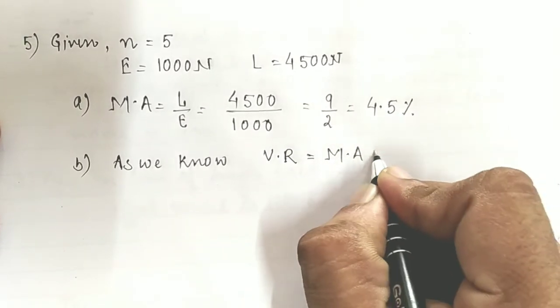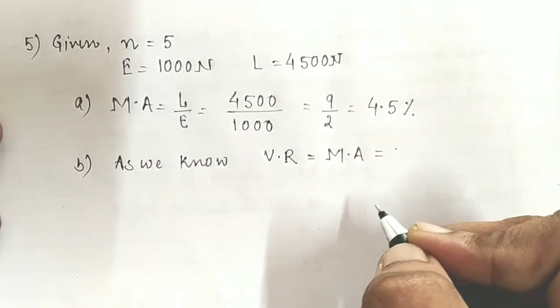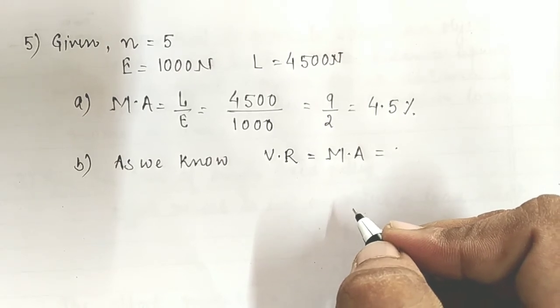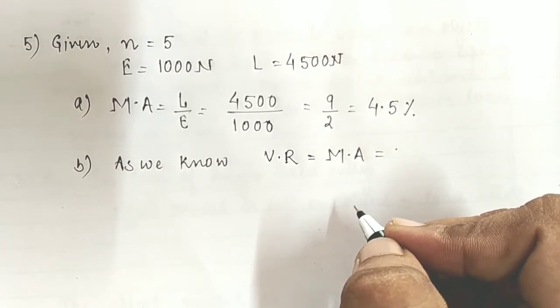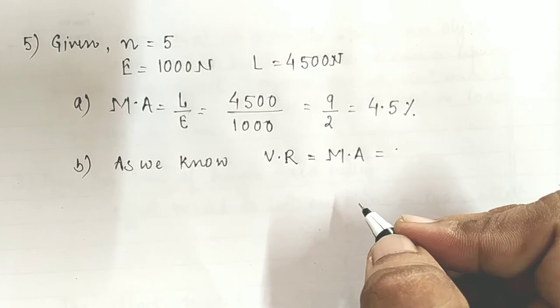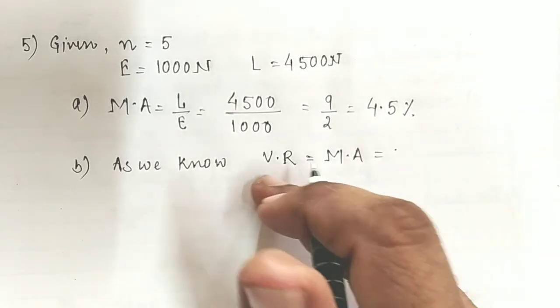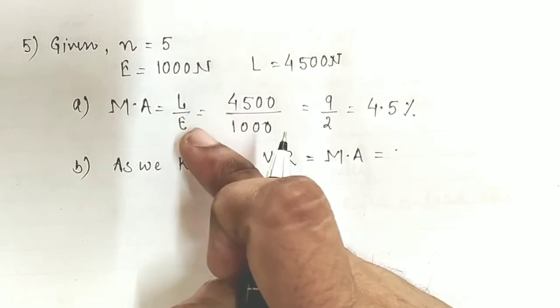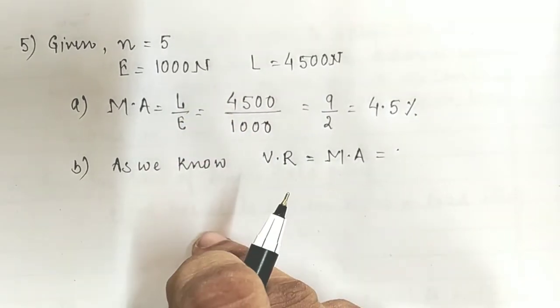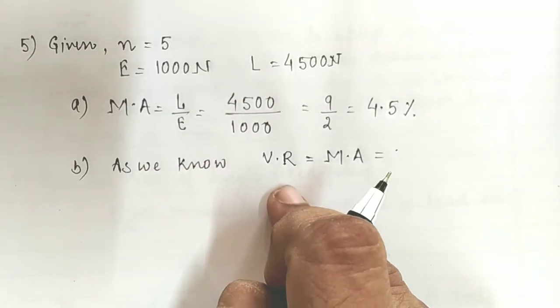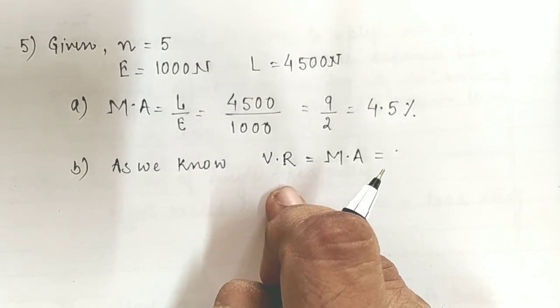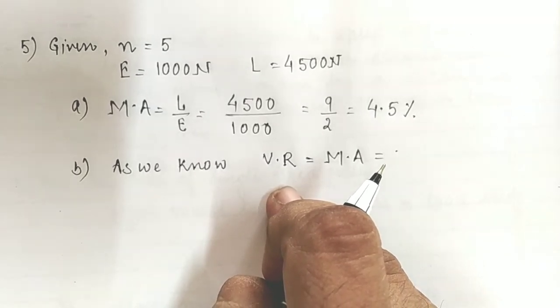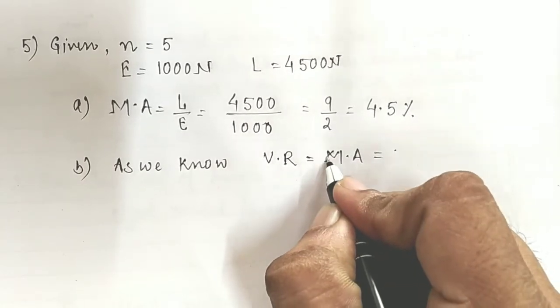Okay children, sorry, the velocity ratio of any block and tackle system will be equal to the number of pulleys, not the mechanical advantage.